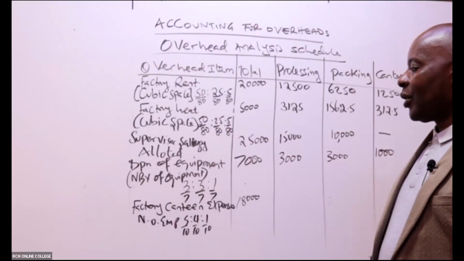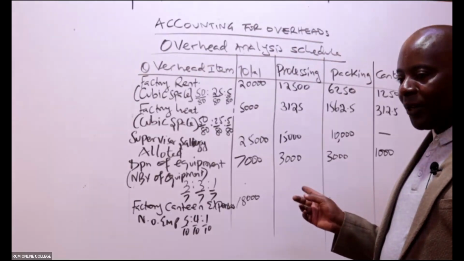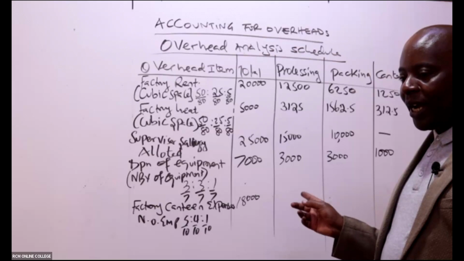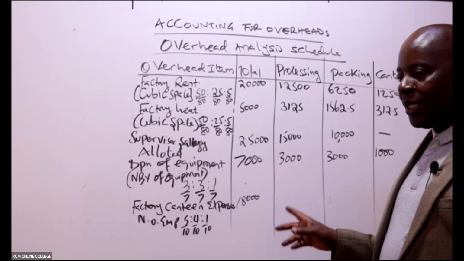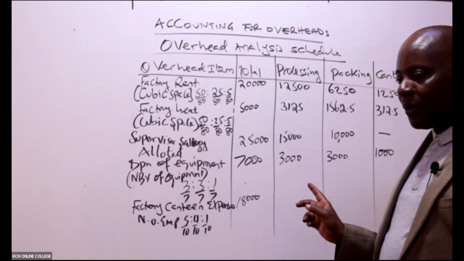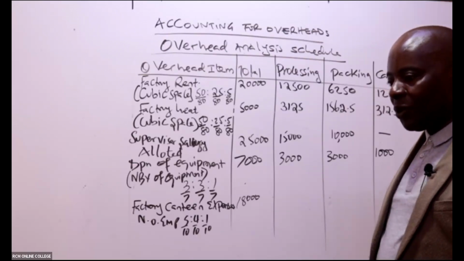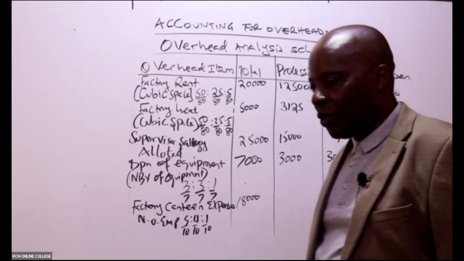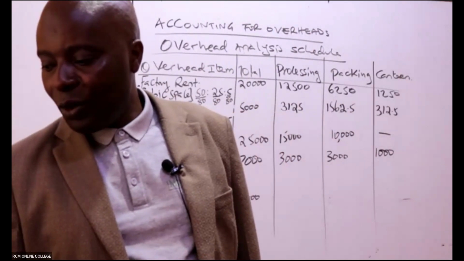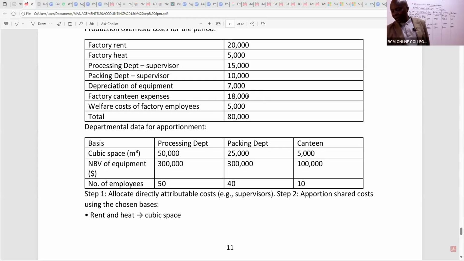So you can see factory canteen. Great question there, thank you very much, I'll be able to answer that. Is this figure of 18,000 wrong? First of all, we start from there because I can see Galaxy giving me 22,500. Where is he getting that? Let me just project the question. Perhaps I've picked a wrong figure. You can see here factory, it is 18,000 actually, so I'm not wrong.